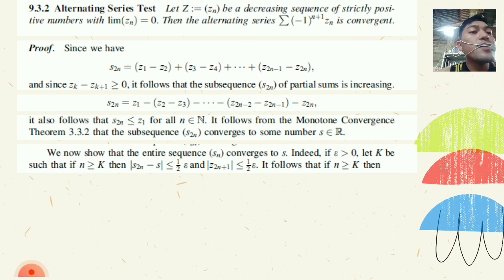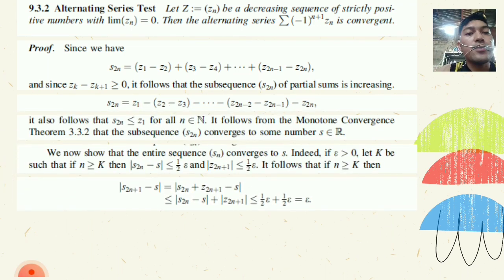It follows that if n is greater than or equal to K, then the absolute value of s sub 2n+1 minus s equals the absolute value of s sub 2n plus z sub 2n+1 minus s, which is less than or equal to the absolute value of s sub 2n minus s plus the absolute value of z sub 2n+1, which is less than or equal to 1/2 epsilon plus 1/2 epsilon, and we come up with epsilon.